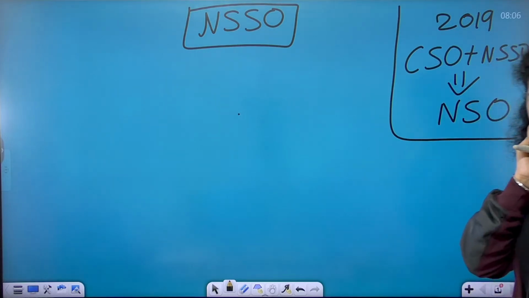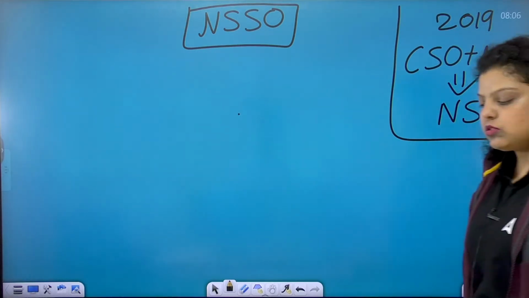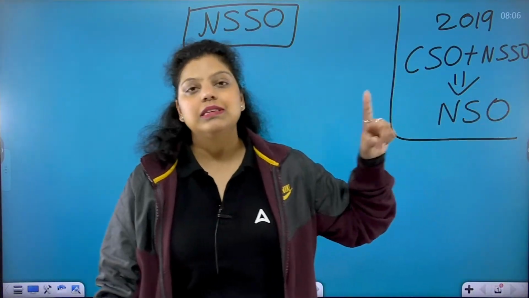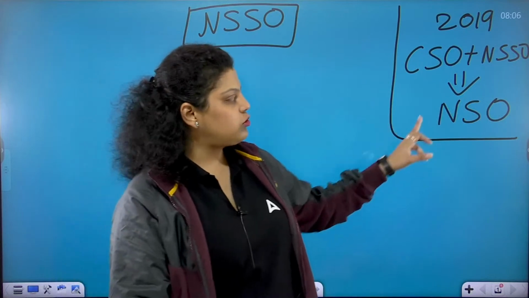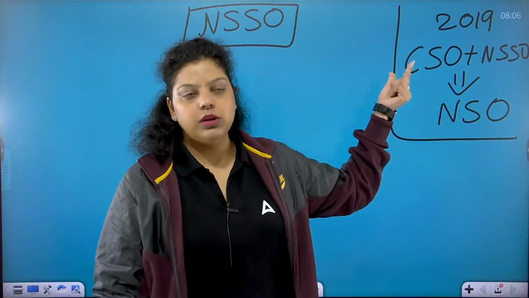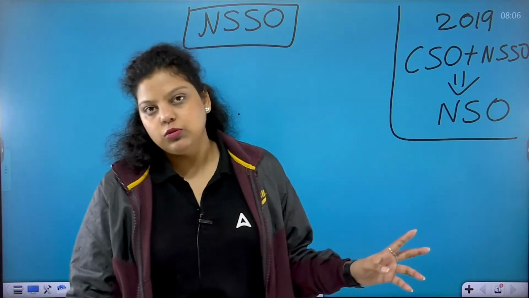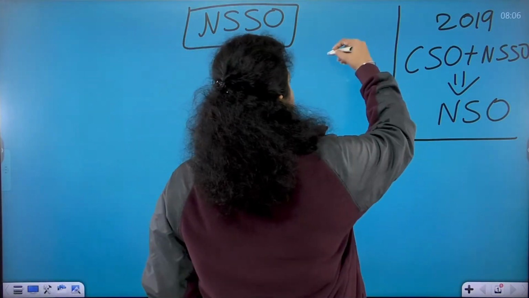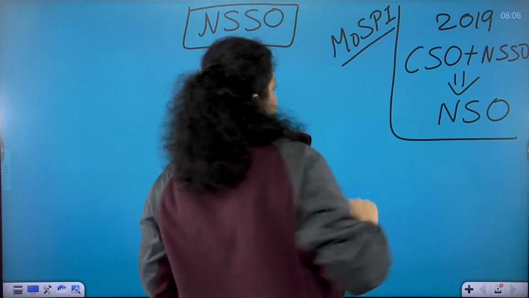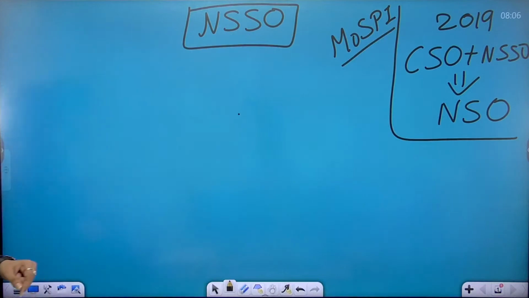The full forms of these three I am telling you. CSO stands for Central Statistical Office, NSSO stands for National Sample Survey Office, NSO stands for National Statistical Office. So these two were merged in 2019. Now only NSO is available, and this comes under the Ministry of Statistics and Program Implementation, right?